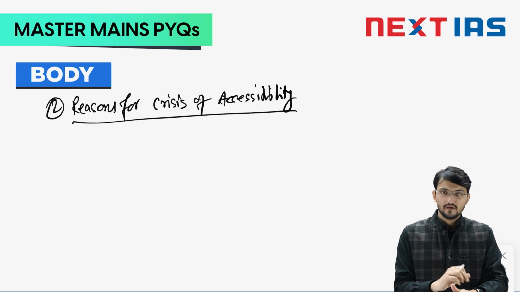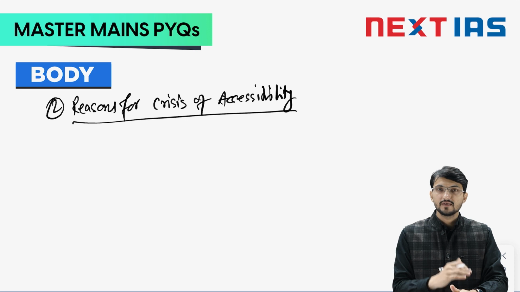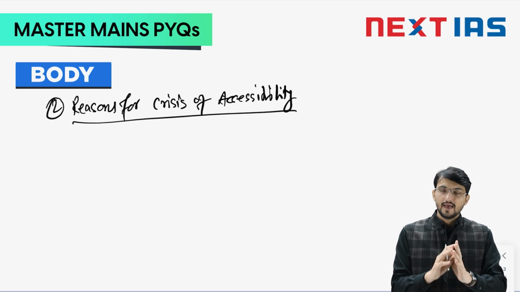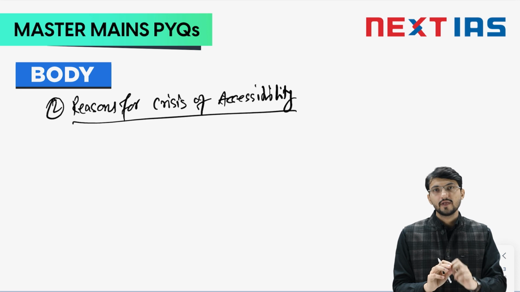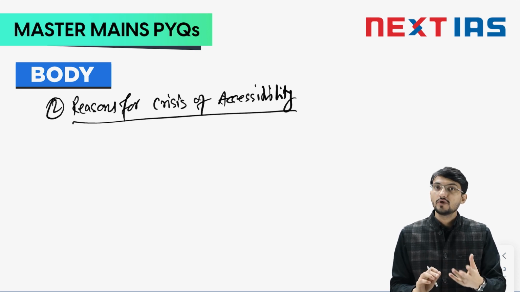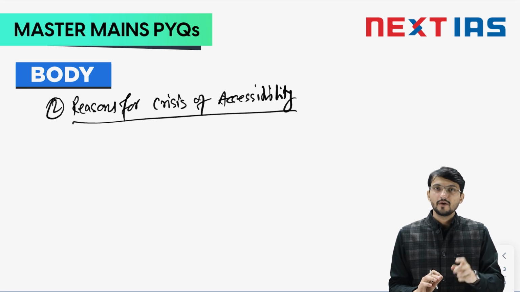Let's say rainfall is happening, but the rainfall will run away to the rivers, and then those rivers will take the water to the sea. For example, Meghalaya has one of the highest amounts of rainfall, but it is also a drought prone area. Why? Because we are not able to store the water and have it for our use. So water is available, but we are not able to use it. So accessibility is that part.